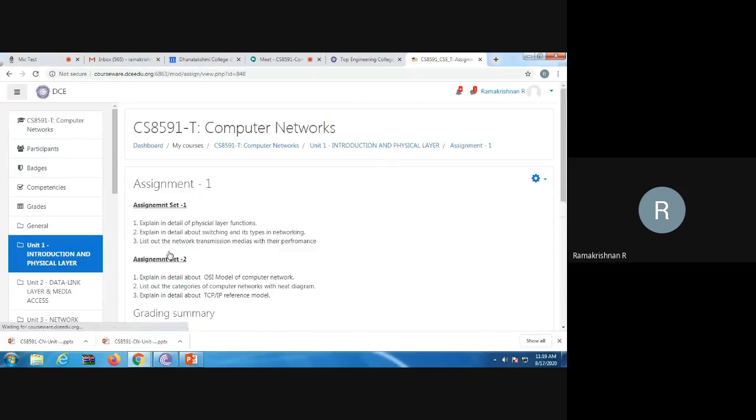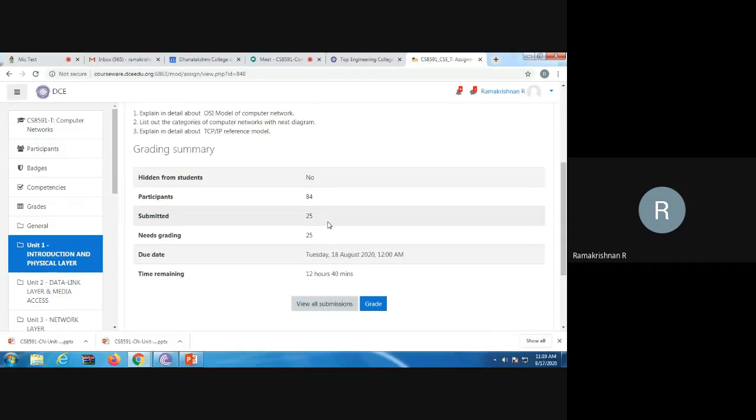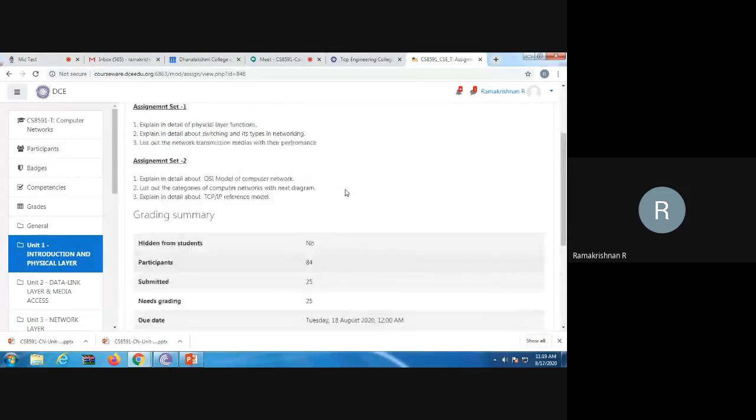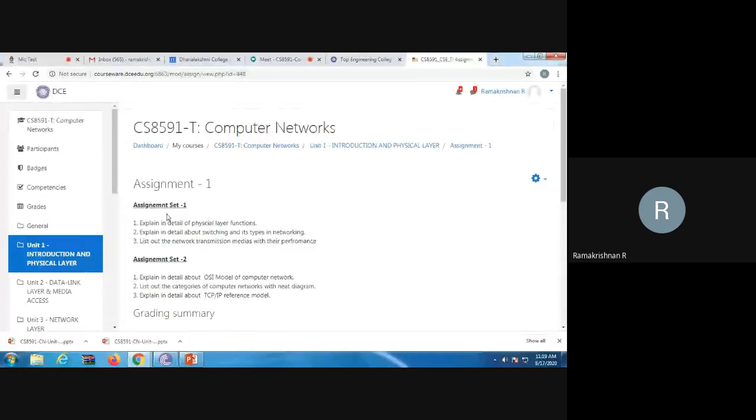Assignment also, time is there, no problem. Only 25 is submitted. Still, I'm not graded. Only 12 hours is there, so tomorrow is the last date. No issue. Yes, set 1 for A section, set 2 for B section. In that assignment also, if any replication is there, definitely I will put 0 or discard that.